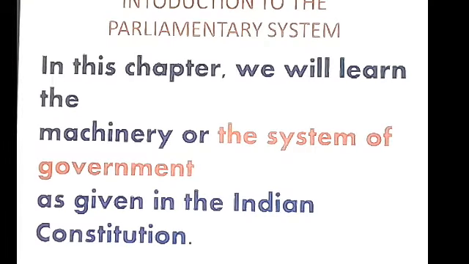Today we are going to learn Civics chapter number 1, Introduction to the Parliamentary System. Before going to discuss and learn this topic, let's recall.